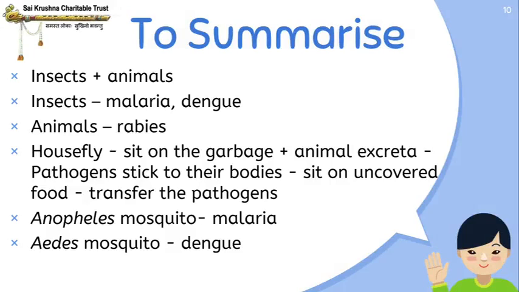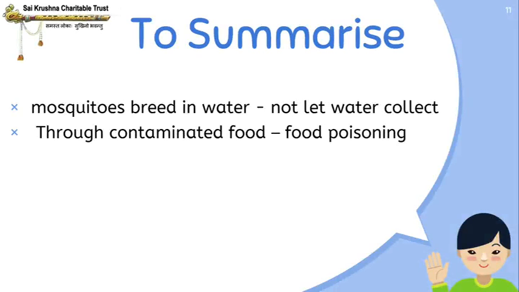Animals carry rabies. Another way in which insects carry diseases is the housefly, which sits on the garbage and animal excreta. The pathogens stick to their body, and then when they sit on uncovered food, they transfer the pathogens onto the food. So, if anybody consumes this food, they may fall sick.